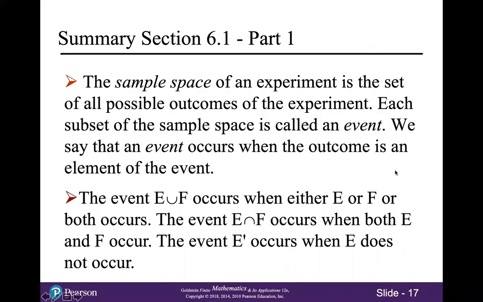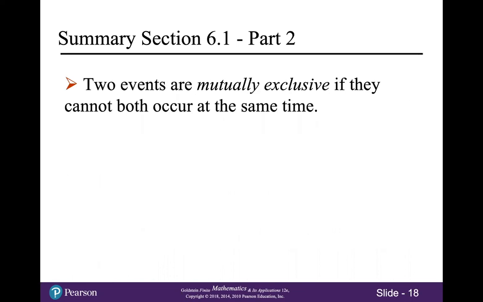The event E union F occurs when either E or F or both occurs. The event E intersect F occurs when both E and F occur. And the event E complement occurs when E does not occur. And finally, two events are mutually exclusive if they cannot both occur at the same time.